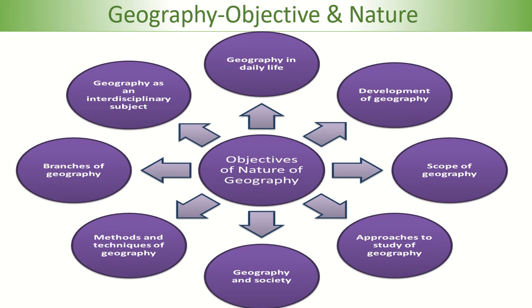In this objective and nature, we have already covered the approaches to study of geography. Methods and techniques of geography we will cover in a later lecture. Branches of geography we have already covered in the previous lecture. So in this way, we will move to each and every topic lecture by lecture.